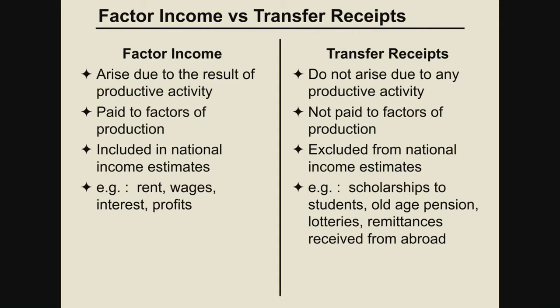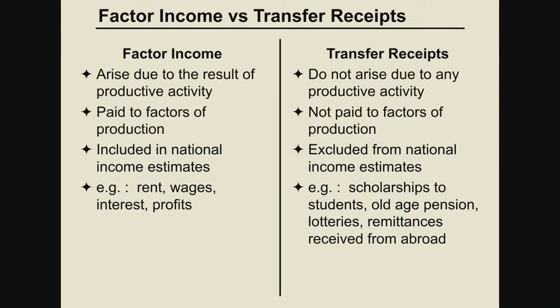Say for example, labor is getting wage, so wage is a factor income. Land is getting rent, so rent is a factor income. Capital is getting interest, so interest is a factor income. Entrepreneur gets profit, so profit is a factor income. That means all the money received or income which is provided to factors of production is known as factor income. Wages, interest, profits, they are known as factor income.